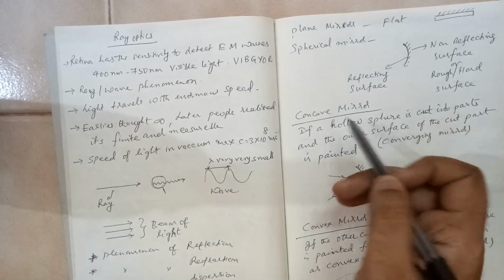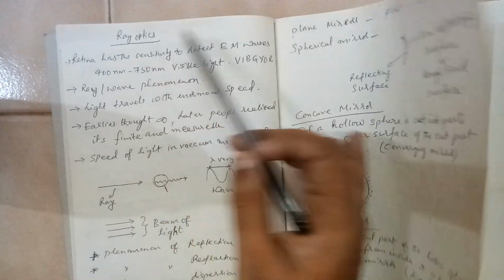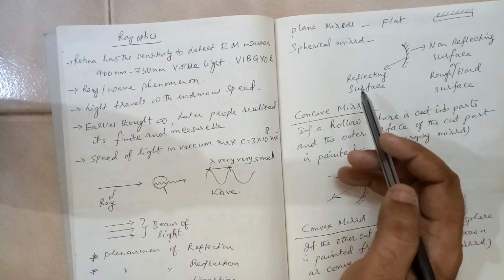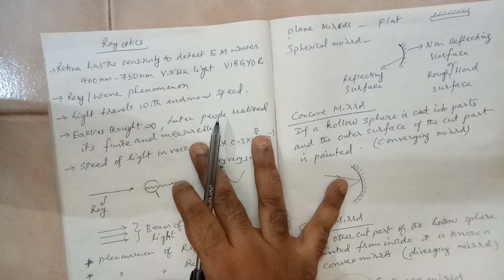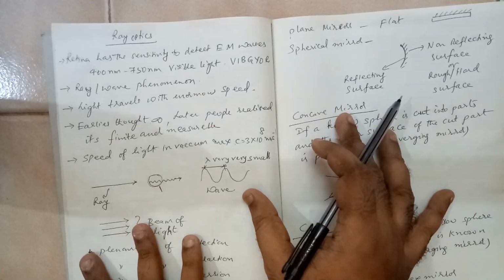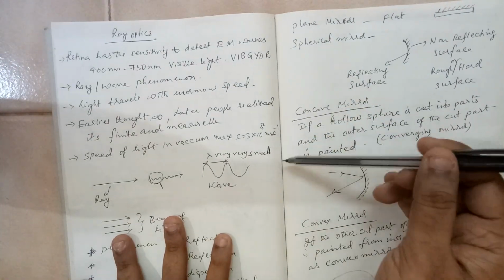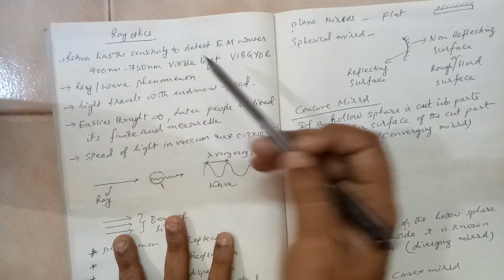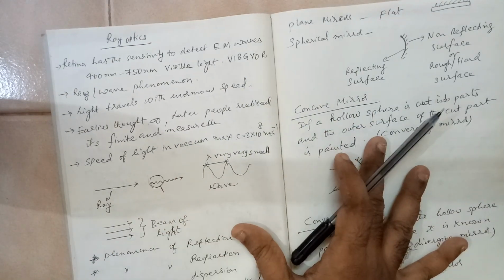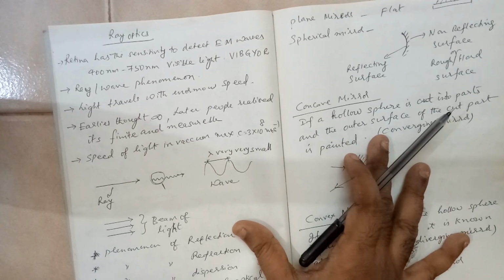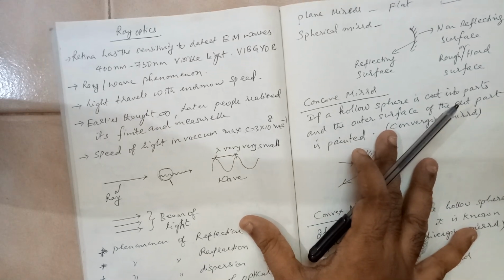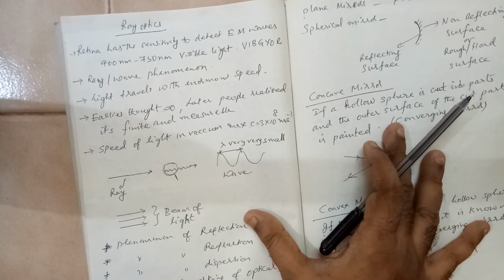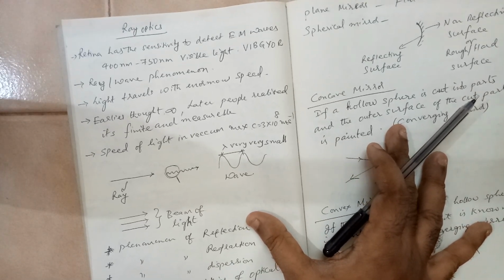We will be discussing a new topic, ray optics. This topic comes under optics. Optics is divided into two parts: ray optics, which is also called geometric optics, and wave optics. That is the second part. Now we study about light here, and light, as you know, is an electromagnetic wave.